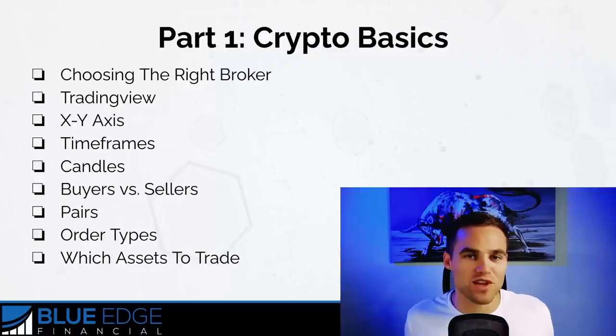Now, we've covered a lot in this video, but the next video in this series is really important. Now we're going to start getting into charting. So we're going to be talking about things like support and resistance, and what most people tell you about support and resistance is just a complete lie and is inaccurate, actually. Second thing, we're talking about trend lines, and we're going to be talking about chart patterns. And in that video, I'm going to show you a couple secret chart patterns that not a lot of people talk about, but once you understand these chart patterns, you'll be able to accurately predict when the market's likely to start flying off in a certain direction.